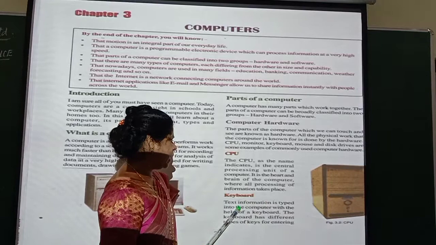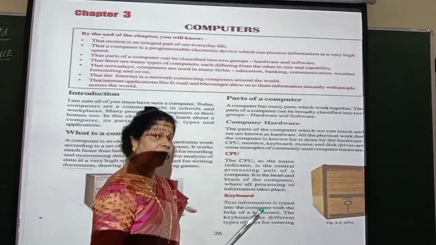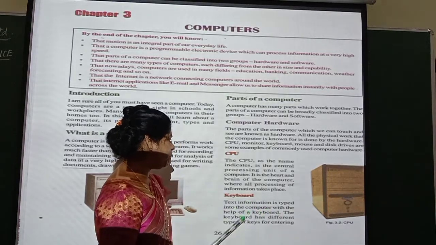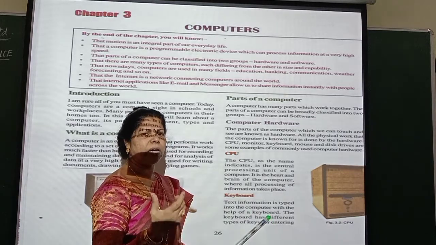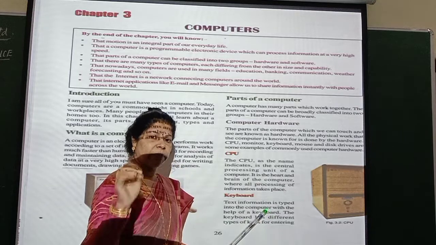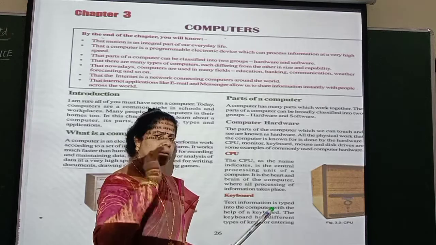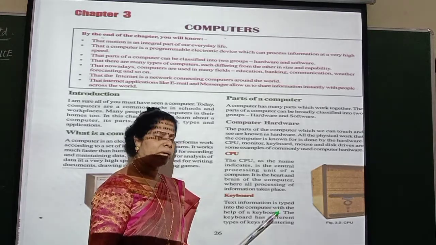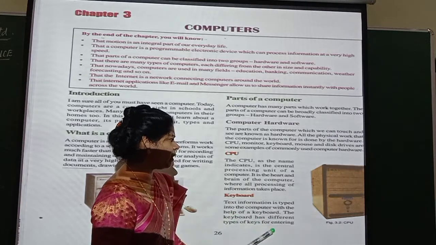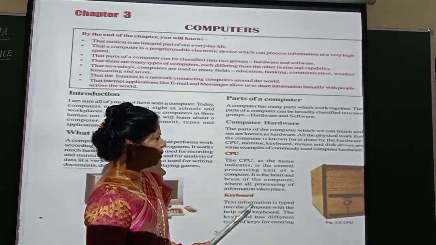Here, if any information has to be typed, any document has to be typed, see, text information is typed into the computer with the help of a keyboard. So you have a keyboard, and on the keyboard you will have all the letters, all the numbers, all the symbols and space. Space bar, everything will be there. You just have to learn it and then go on typing. So the keyboard has different types of keys for entering whatever information is required. Understood?